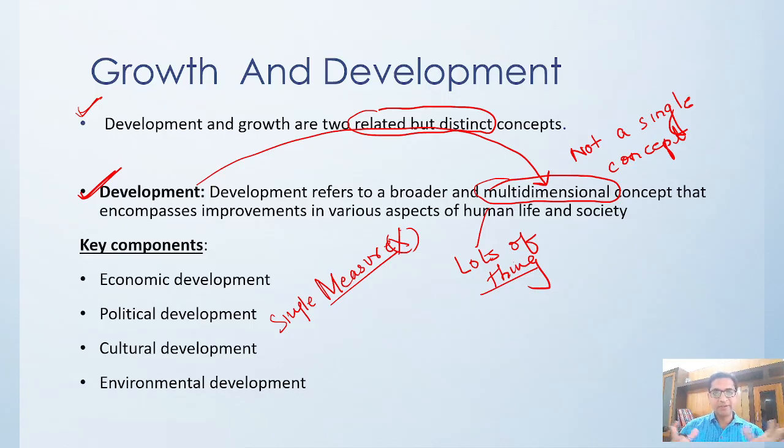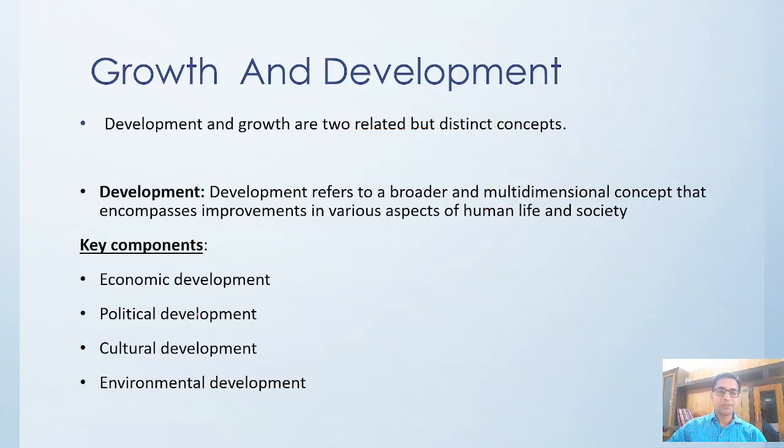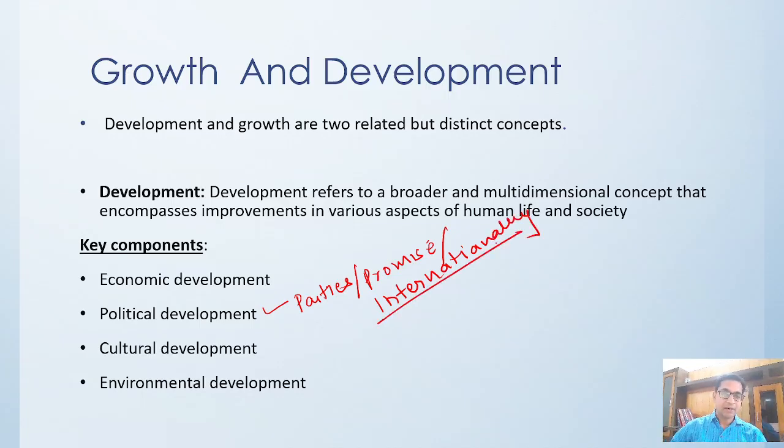So what is development? Development can be in various forms. You can have economic development, political development, cultural development, and environmental development. Economic development is when your country's GDP growth is happening and your per capita income is increasing. Then what is political development? In political development, what type of parties are coming, what type of promises they are making, and how India is doing internationally.